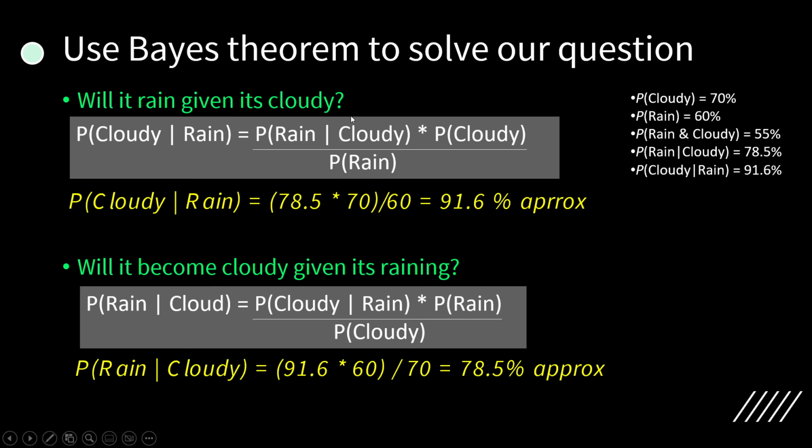And if I know the other figure, I know rain given cloudy, and I want to find out cloudy given rain. I want to know the probability of clouds when the rain is already happening. Then I can write this formula: P of rain given cloudy into P of cloudy over P of rain.